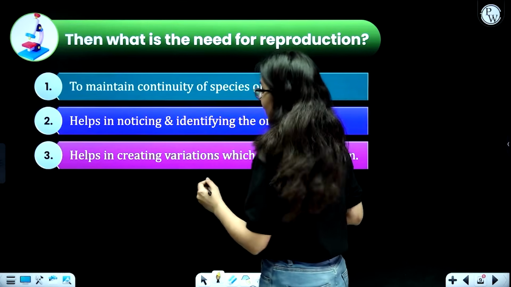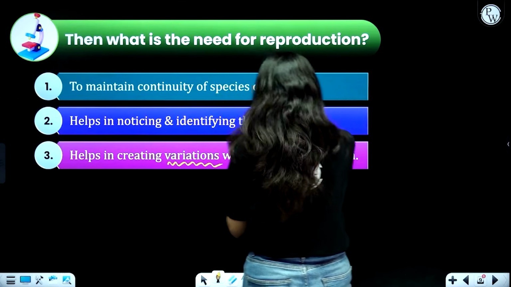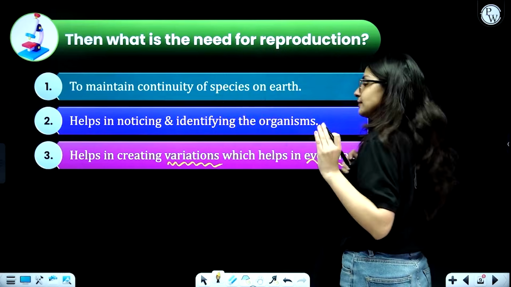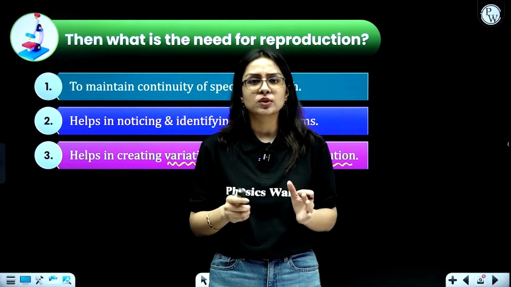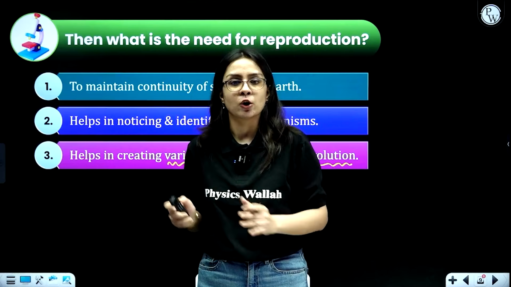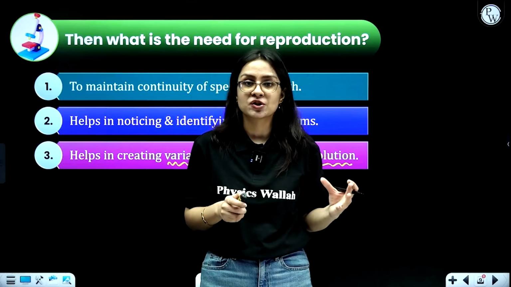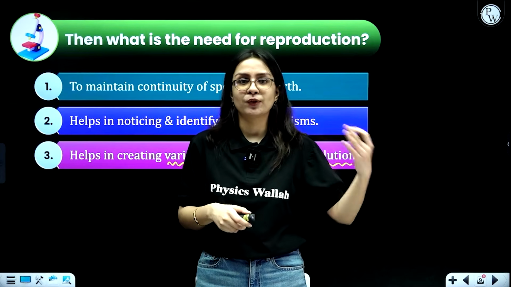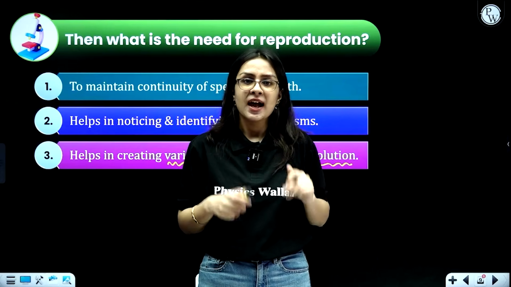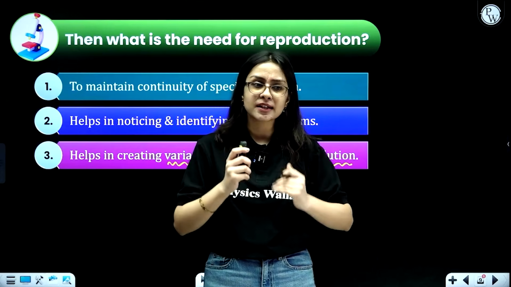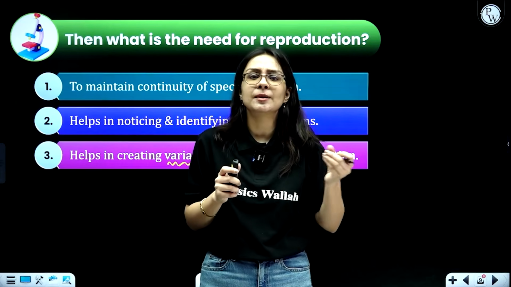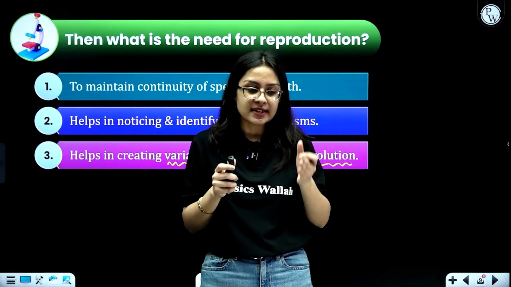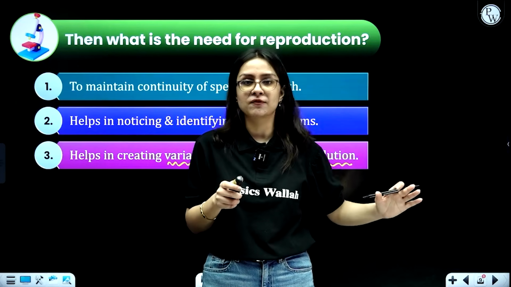Now over here you might see two terms, variations as well as evolution. Don't get confused, let us understand with an example. Every year you know that a new iPhone model is launched. This year iPhone 17 was launched, next year iPhone 18, then iPhone 19, then iPhone 20. The iPhone remains the same, but certain features are changed in every coming year. The model gets a little bit advanced, right? So we can say every year there is some variation that is being found.